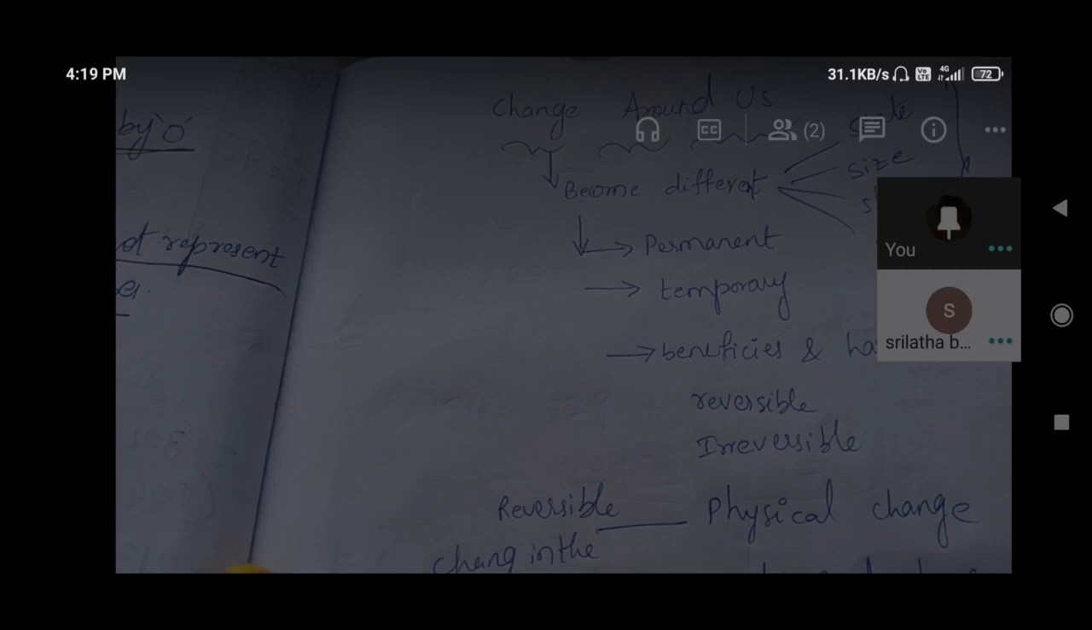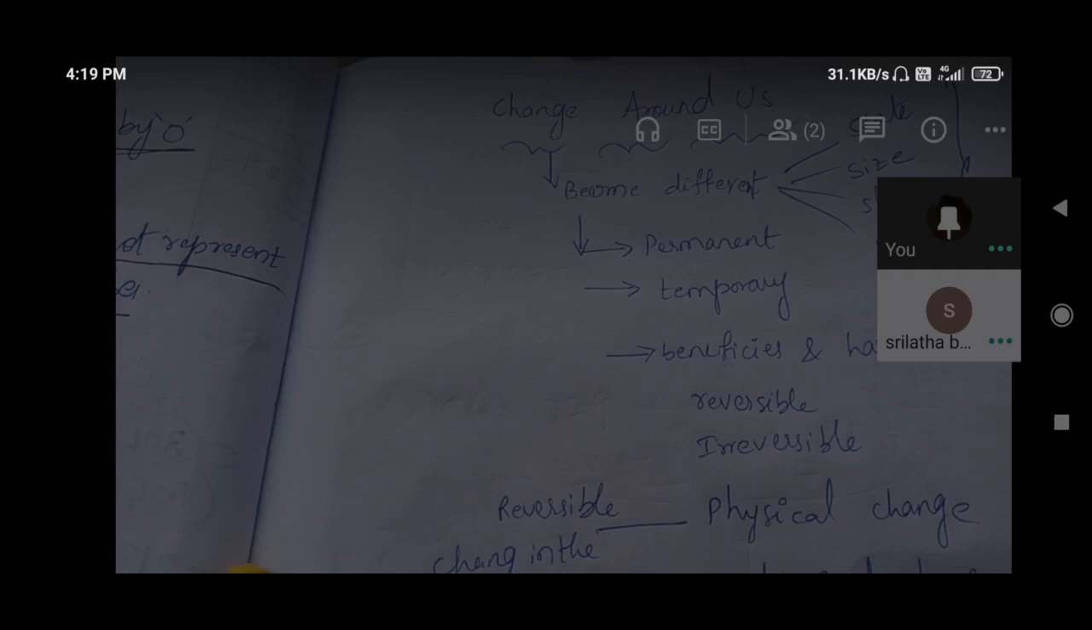Reversible and irreversible changes are different. Here we can observe that some are permanent changes and some are temporary changes. Under these, there are also natural changes and man-made changes. Natural means those are happening naturally, not because a human being is doing anything. Those are natural changes. For example, seasons are changing.